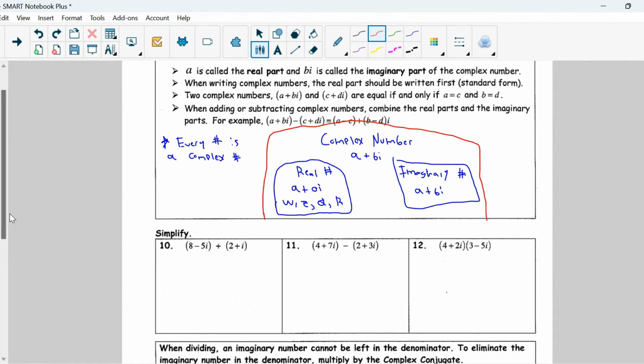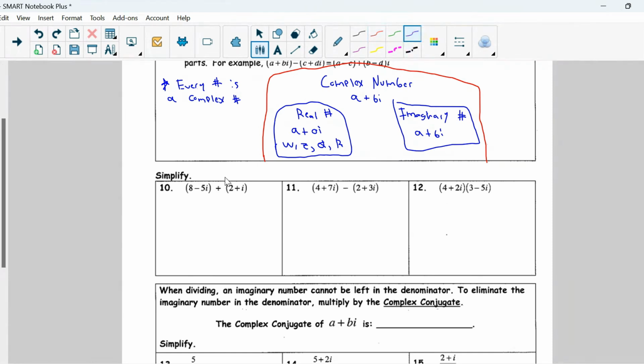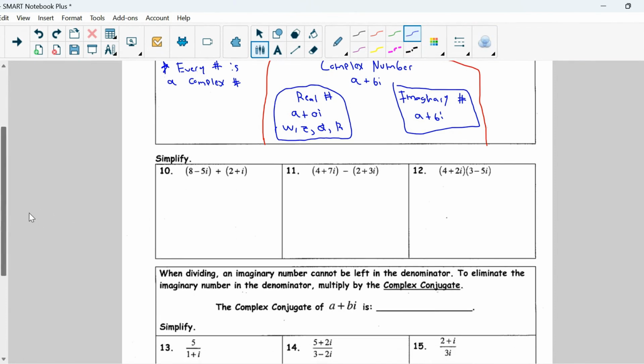All right, so like we talked about, we can perform operations in the complex numbers. That's not a problem at all, even if they are imaginary numbers. So for an example like number 10 here, we can add these together. Remember, you need to add your real parts and add your imaginary parts. So if we have 8 minus 5i plus 2 plus i, you do not need parentheses here.